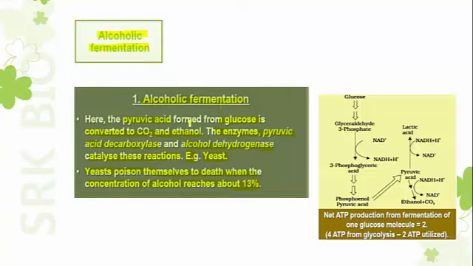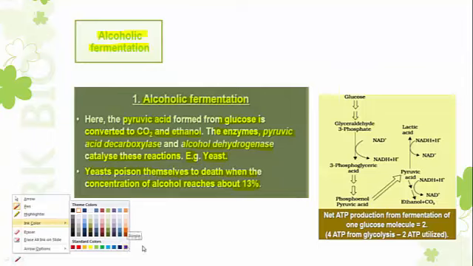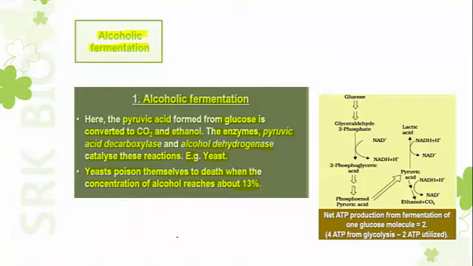What is alcoholic fermentation? Whether the respiration is aerobic or anaerobic, the first step of respiration is glycolysis, and glycolysis occurs in the cytoplasm. When glycolysis is completed, the end product of glycolysis is pyruvic acid. So glycolysis is the common step of respiration for both aerobic and anaerobic respiration.